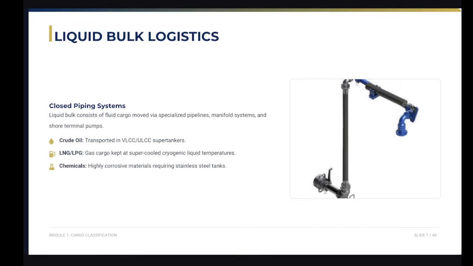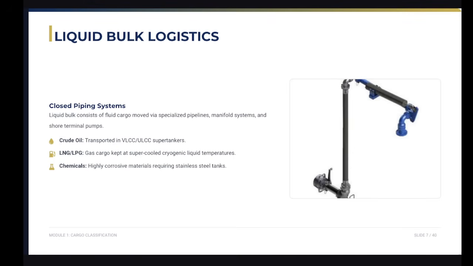So we have here also the liquid bulk logistics. There are closed piping systems. Liquid bulk consists of fluid cargo, moved via specialized pipelines, manifold systems, and shore terminal pumps.